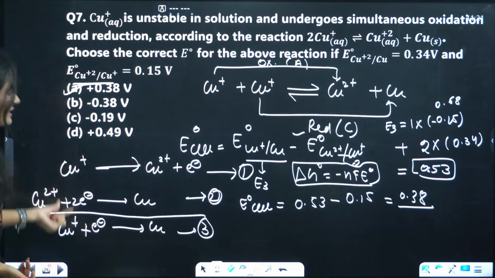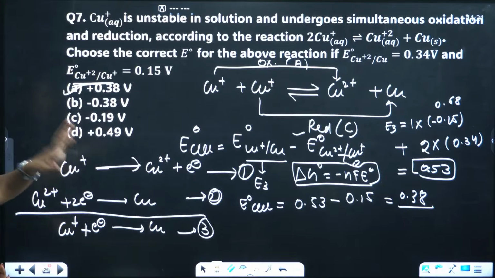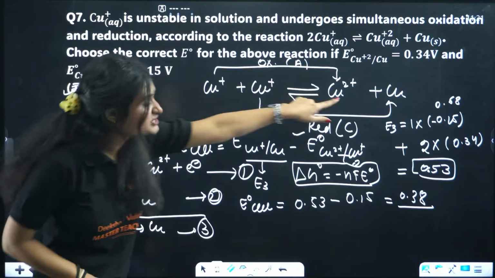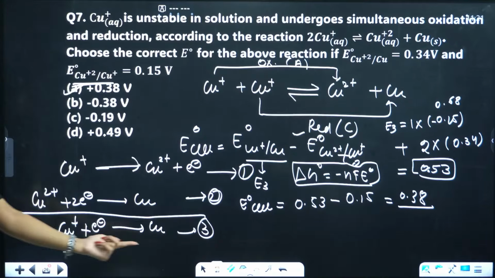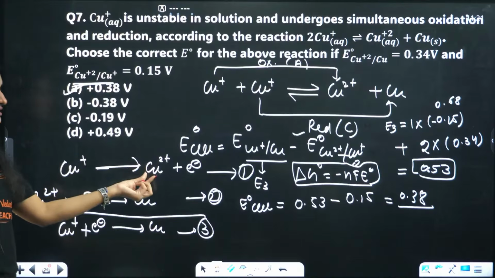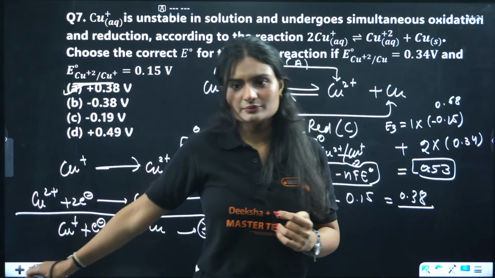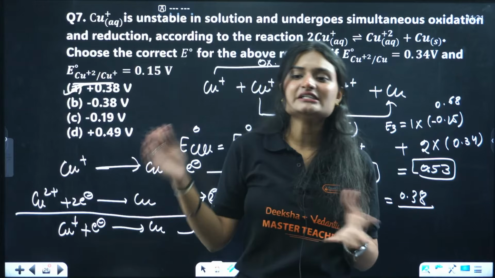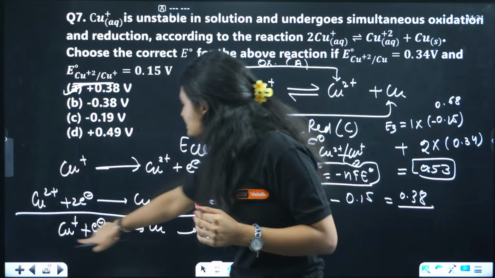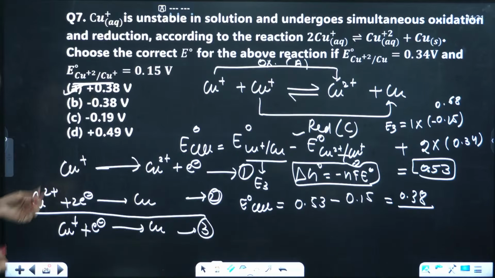I'll write these equations. I have to find the overall cell potential for this equation, 2 Cu+ to Cu2+ plus Cu. So I just wrote it down. 1 Cu+ is getting converted into Cu2+ plus an electron. See, it's a hit and trial. I didn't get it the first time. I thought of writing the equation a little differently. But in the end, I know if I write it like this, the answer will be like this. It's like hit and trial, like division in polynomials.